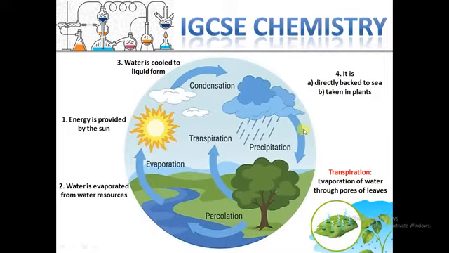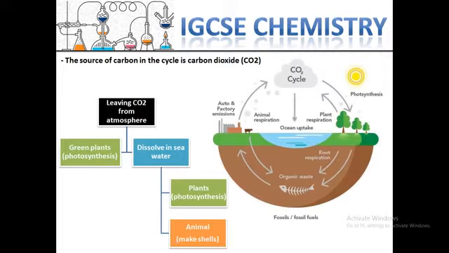The second cycle is the carbon cycle. The resource of carbon for the carbon cycle is carbon dioxide. Carbon dioxide has the largest percentage of the carbon in the carbon cycle. So first of all, we look at CO2, or carbon dioxide, in the atmosphere.